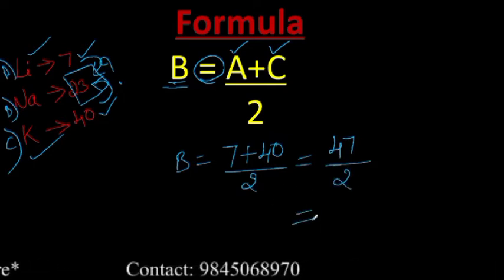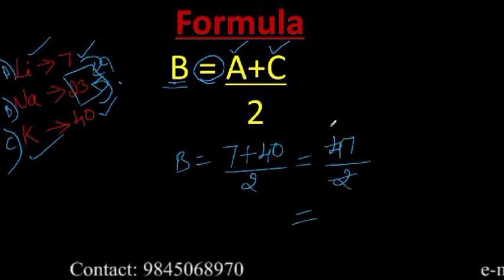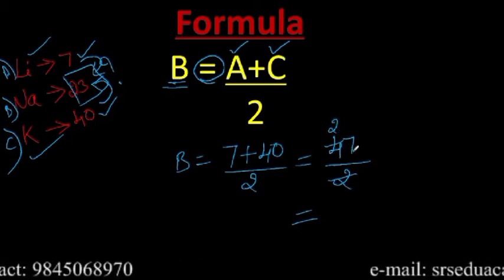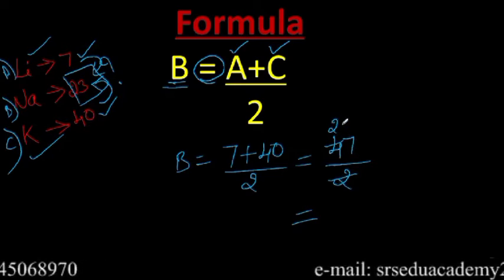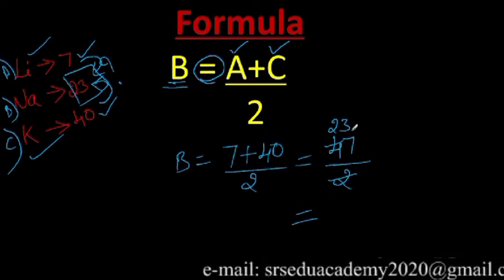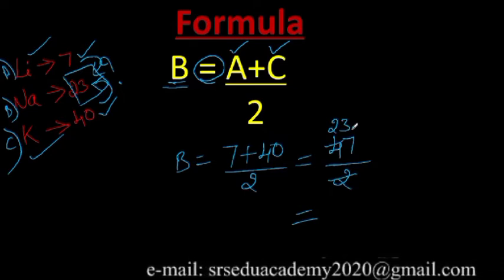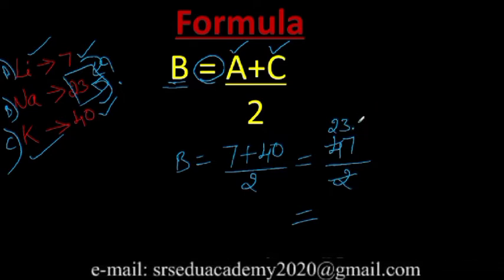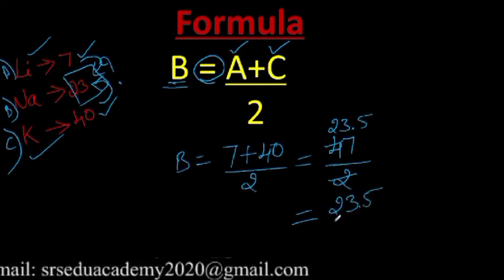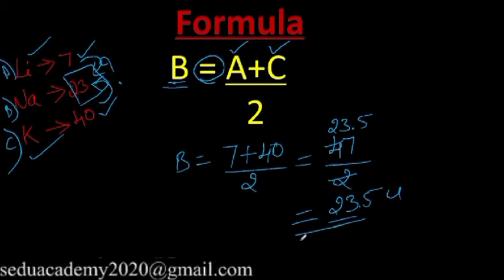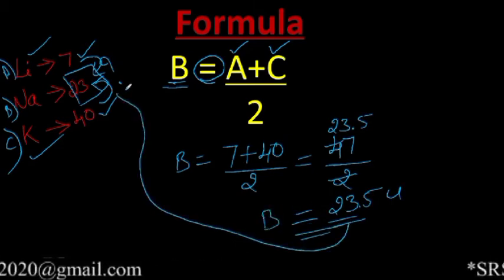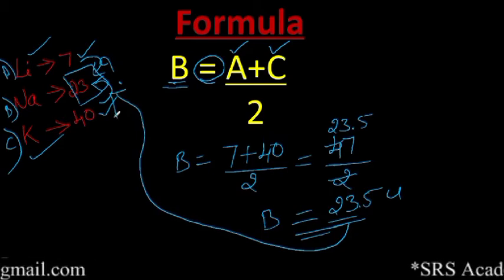On simplification, 2 ones are 2, 2 twos are 4, then 7, 2 threes are 6, remainder 1. When you put the decimal point, it becomes 10, so 2 fives are 10. So 23.5 u is the atomic mass of B, which is roughly equal to the atomic mass of the second element.